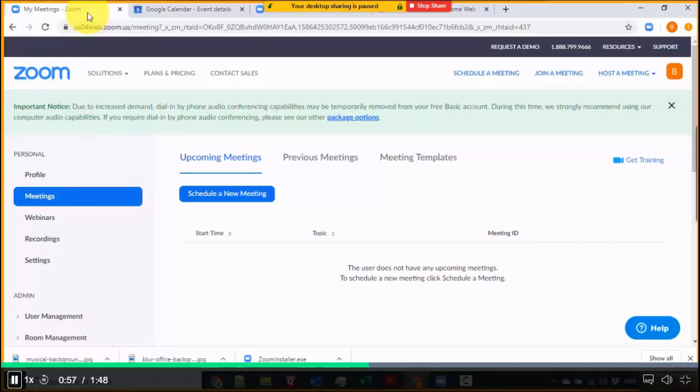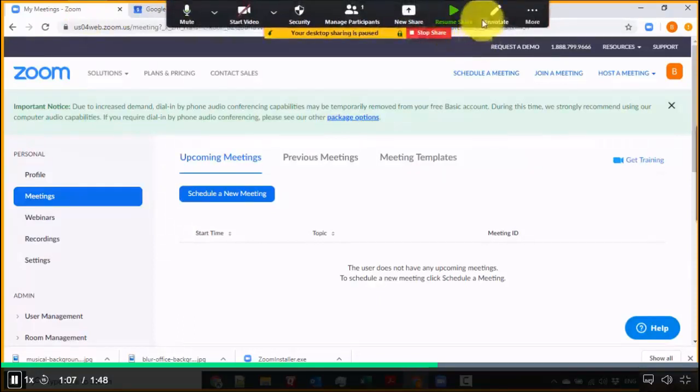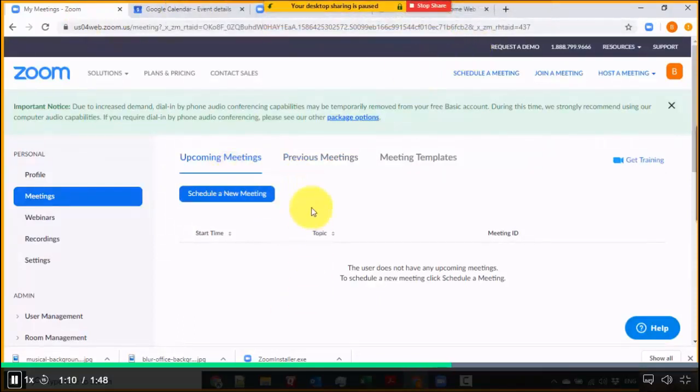Because for example, if you're doing a presentation right now and all of a sudden you forgot something and you want to check your meeting notes quickly, it's going to be embarrassing if you do that midway during the presentation. But after I did the pause share, I could just jump over to my notepad, for example, and check my meeting notes out. And once I have read that, I'll just minimize that and jump back here.